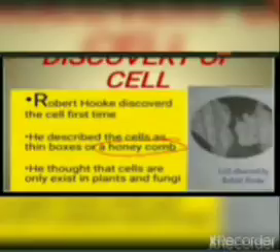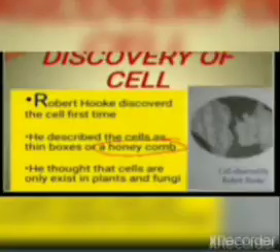So that's all about the discovery of Robert Hooke. He saw a honeycomb-like structure, and in that structure different boxes are there. Can you see that? It is just like a honeycomb, and when you zoom in, you can see small boxes, small chambers.